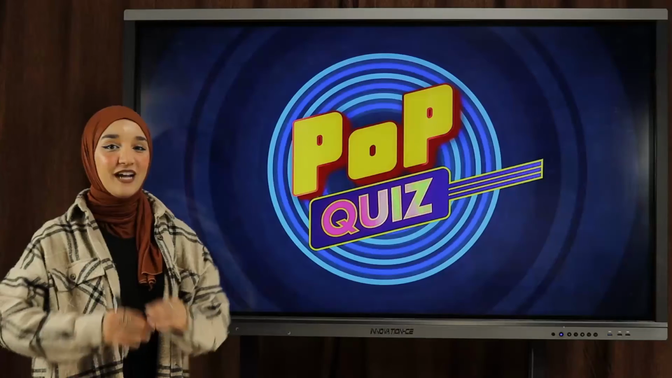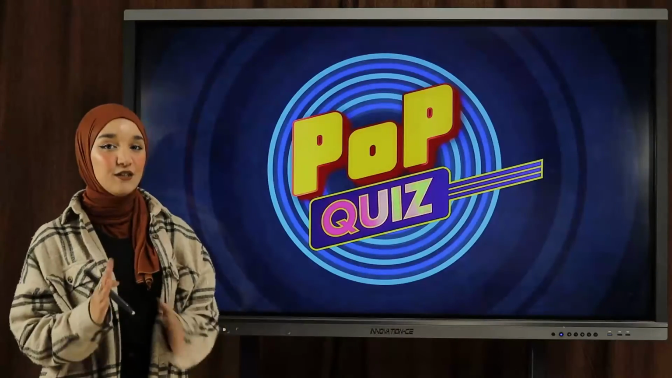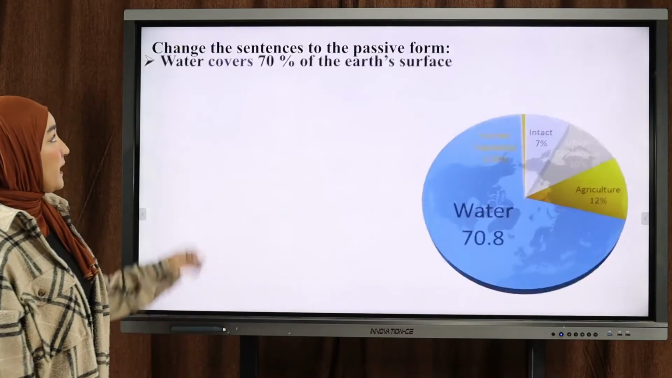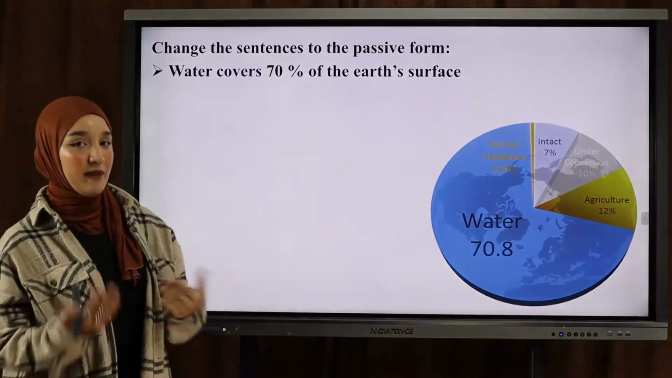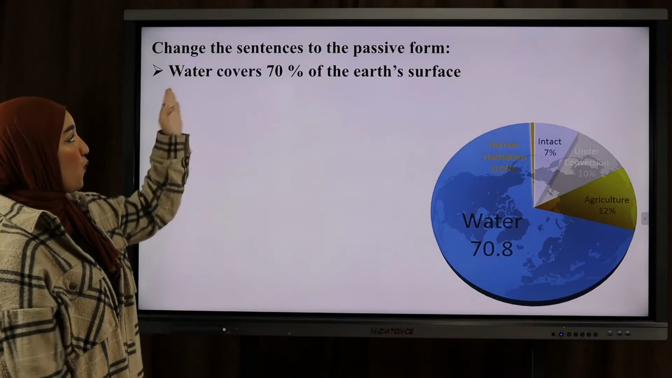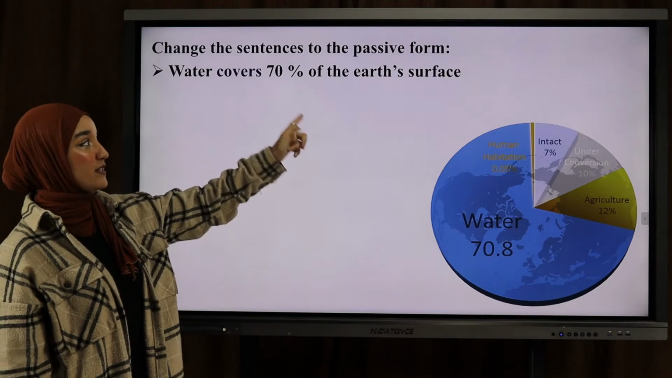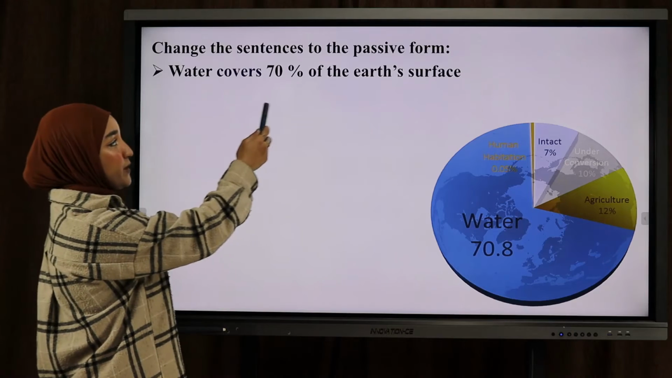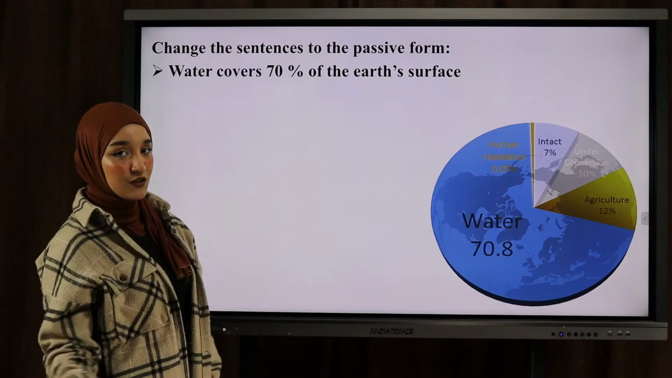Okay, as usual, time for a pop quiz to test you. I'm going to quiz you. Okay, so change the sentences to the passive form, okay? Take a look at the picture here. So water covers 70% of the Earth's surface.